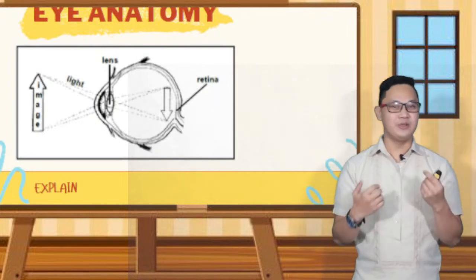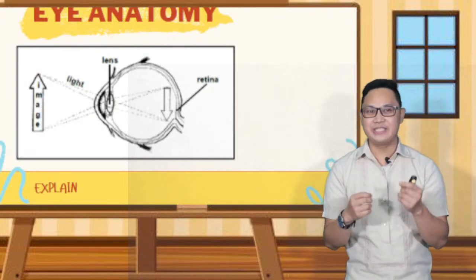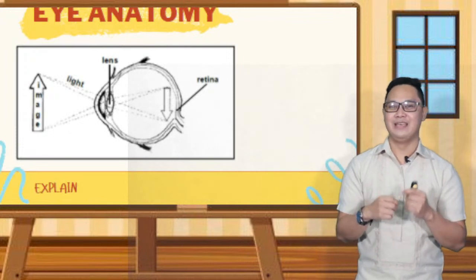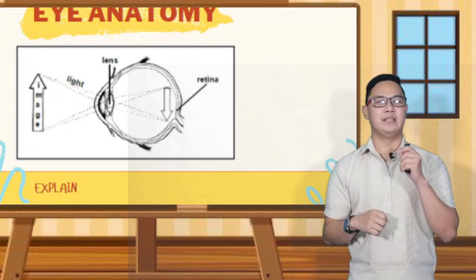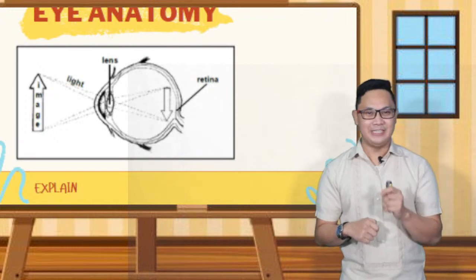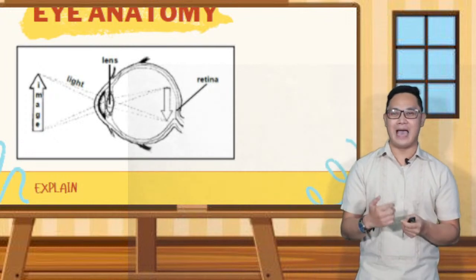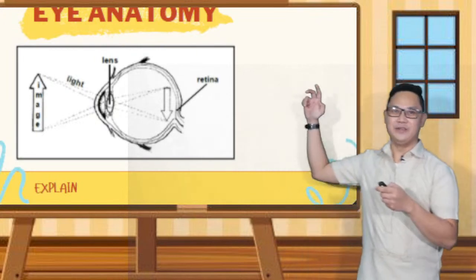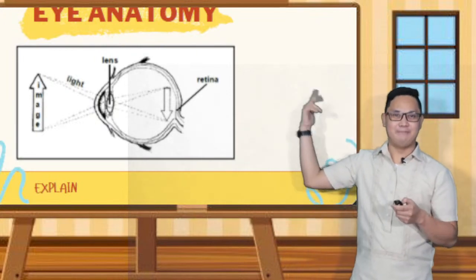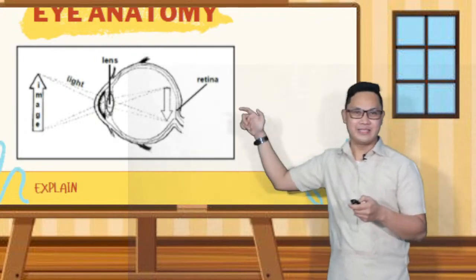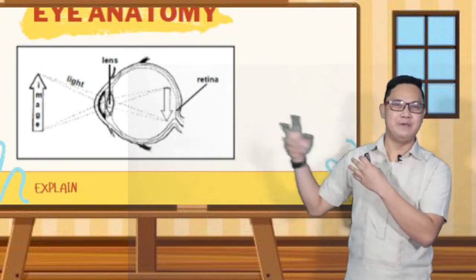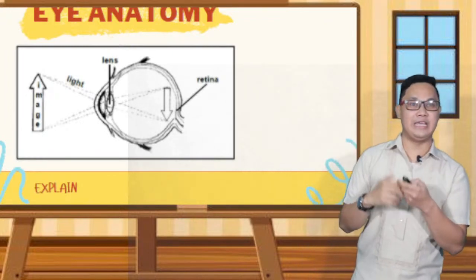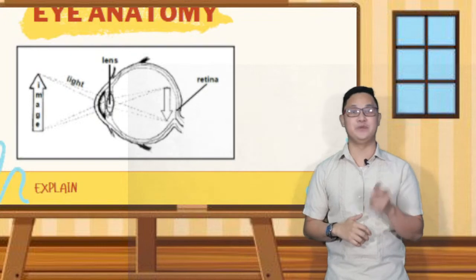As the light goes through the lens, it turns the light upside down. The lens focuses the light rays, or the inverted image, on the back of your eye, the retina. So you can see here the retina at the back of the eye and the lens, and the image will be inverted to capture the information or the things we see.